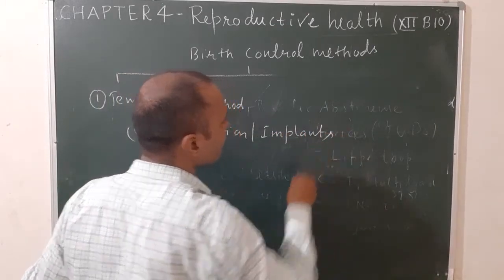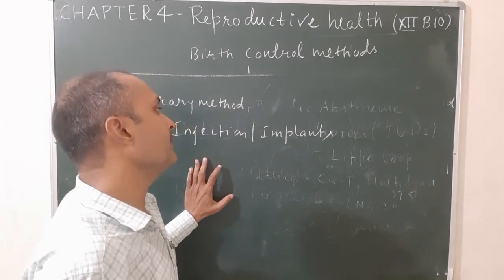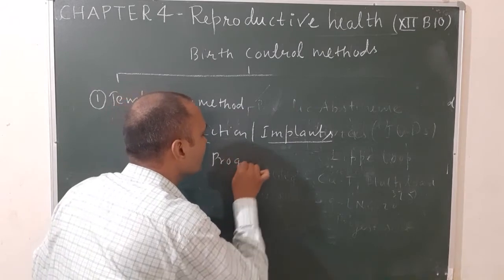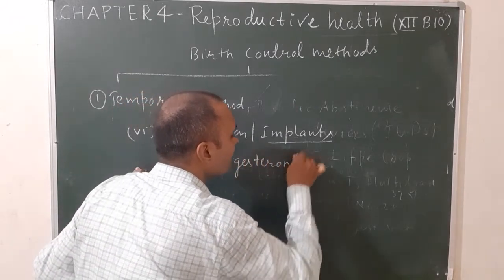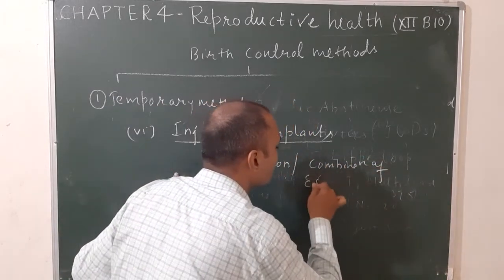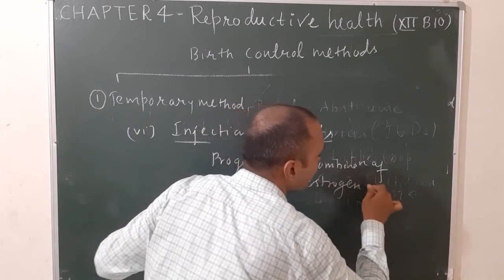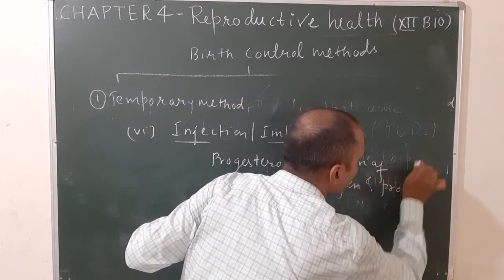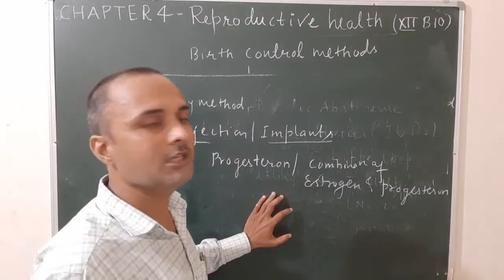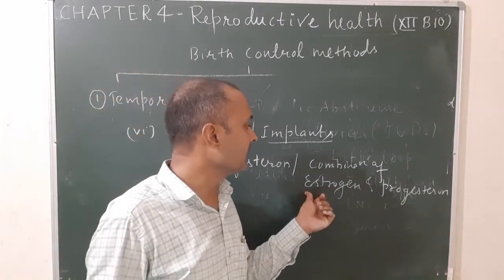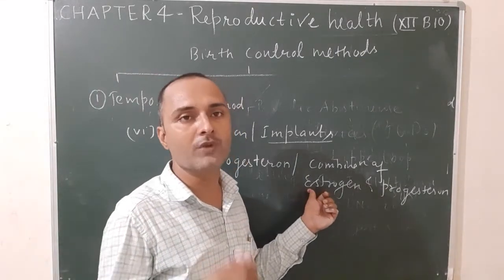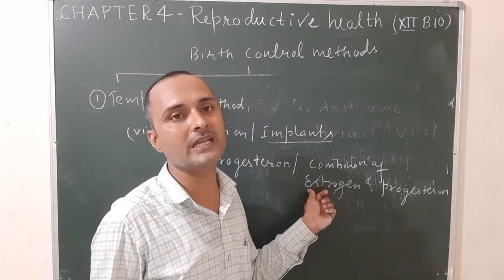In this method, the injection of progesterone, or a combination of estrogen and progesterone, is given under the skin of the female to prevent implantation, or you can say to prevent ovulation, for up to 3 to 4 years.